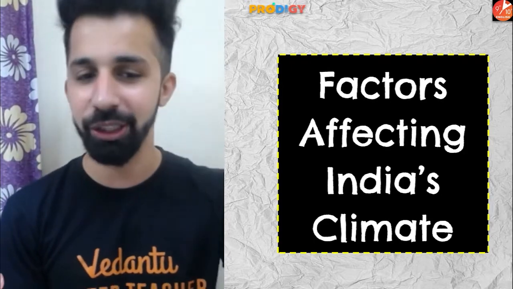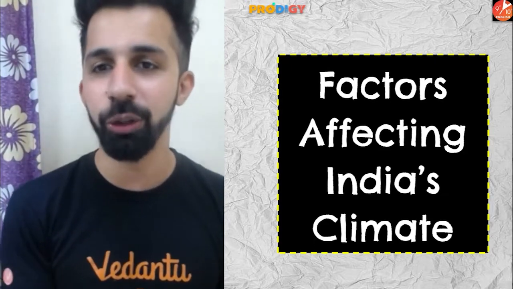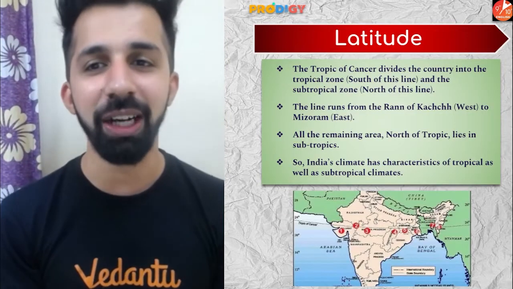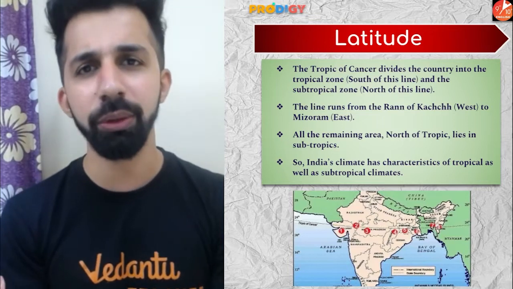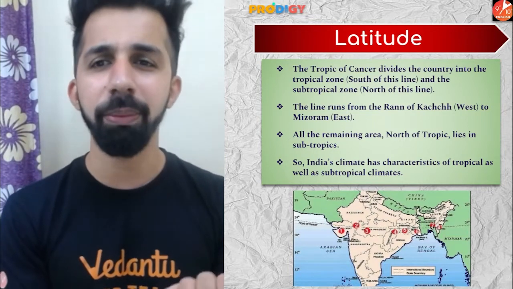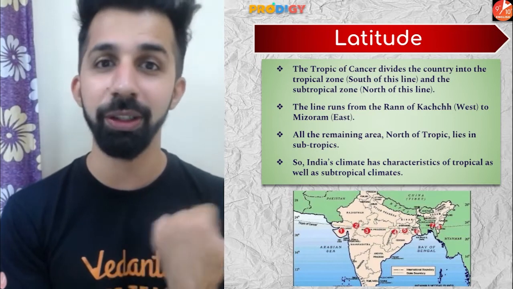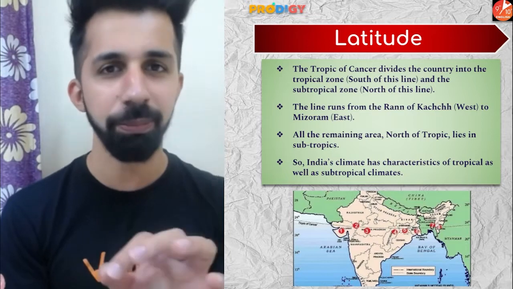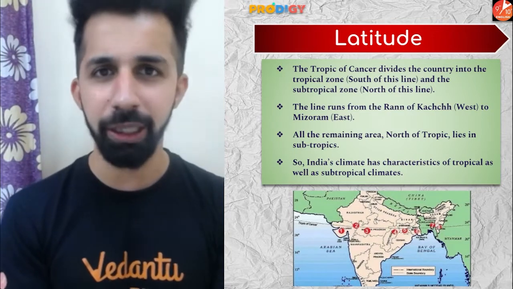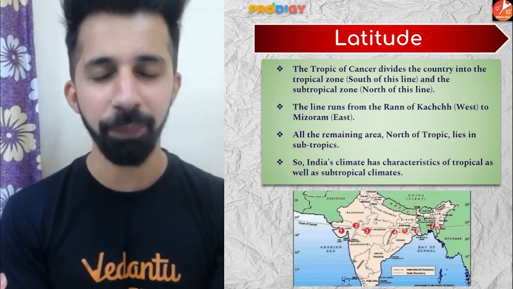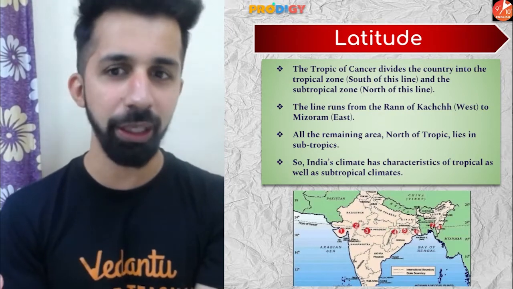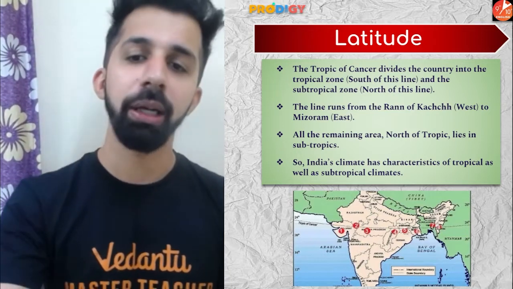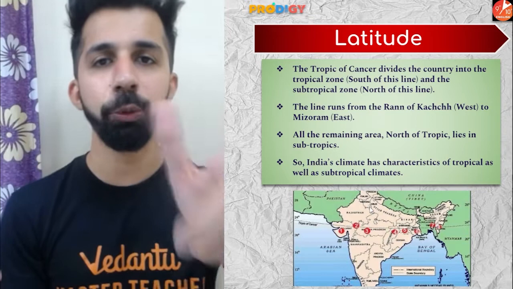Let's go ahead with our topic, that is factors affecting India's climate. The very first factor we are going to understand is latitude. I already covered this point with reference to climatic controls. So how does latitude affect the climate of India? The Tropic of Cancer passes through India at 23 degrees 30 minutes north. So the southern part of India experiences tropical climate and the northern part of India experiences subtropical climate.